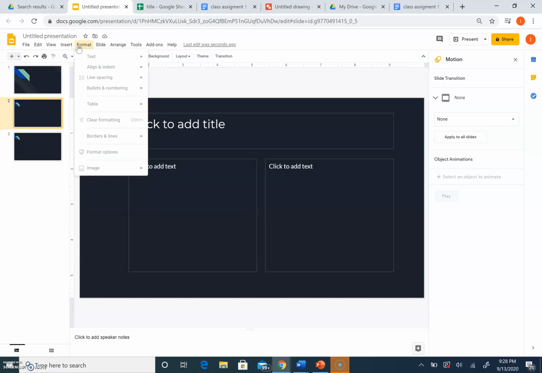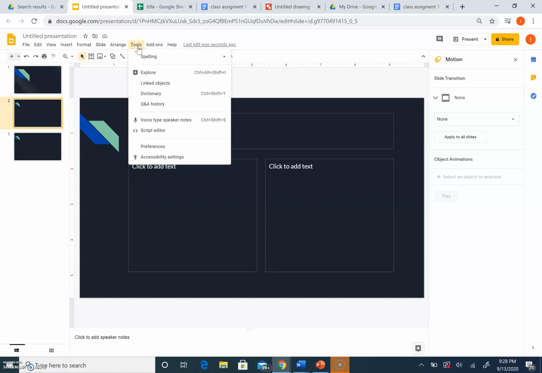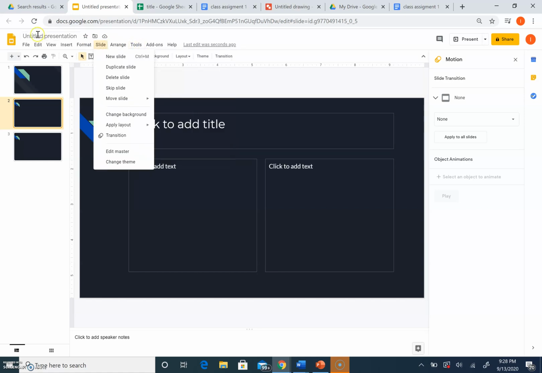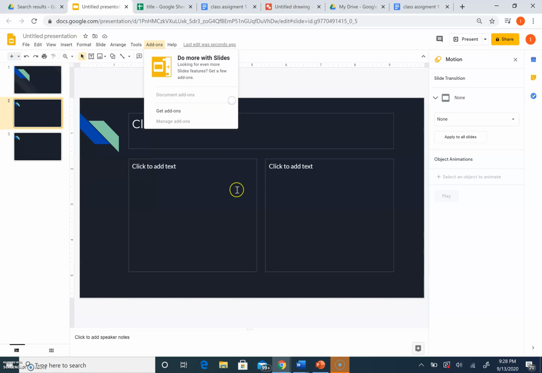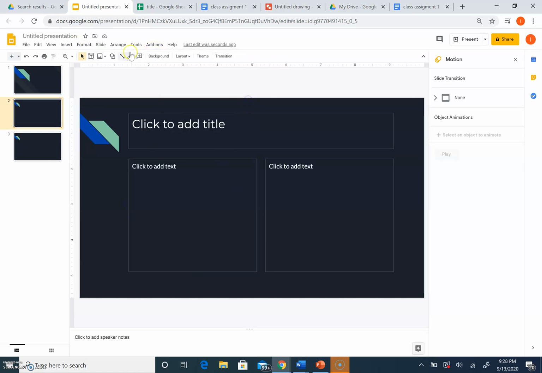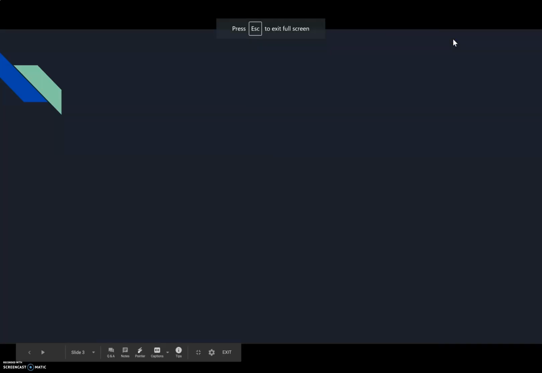You have the ability to change the title like we have been before. You can change the color. Over here you can drag the slides to move them from one to another. You can add comments on each slide down here. You can actually add transitions. And when you do this, and you go from one to the next, when you go into present mode, you'll actually see the transition.